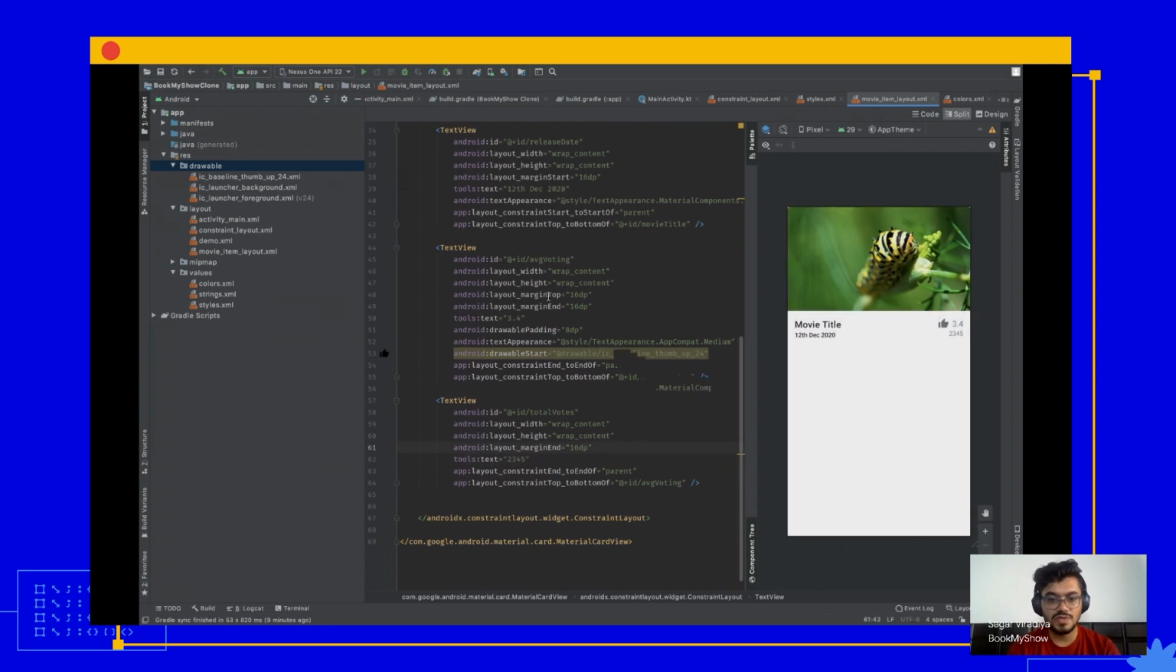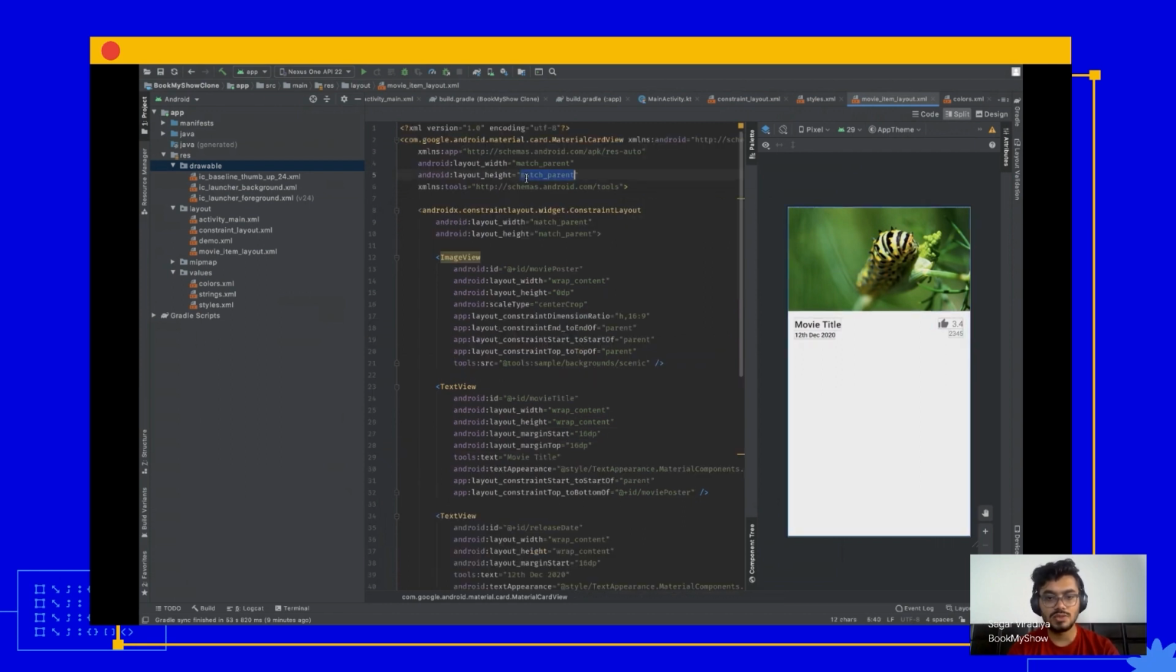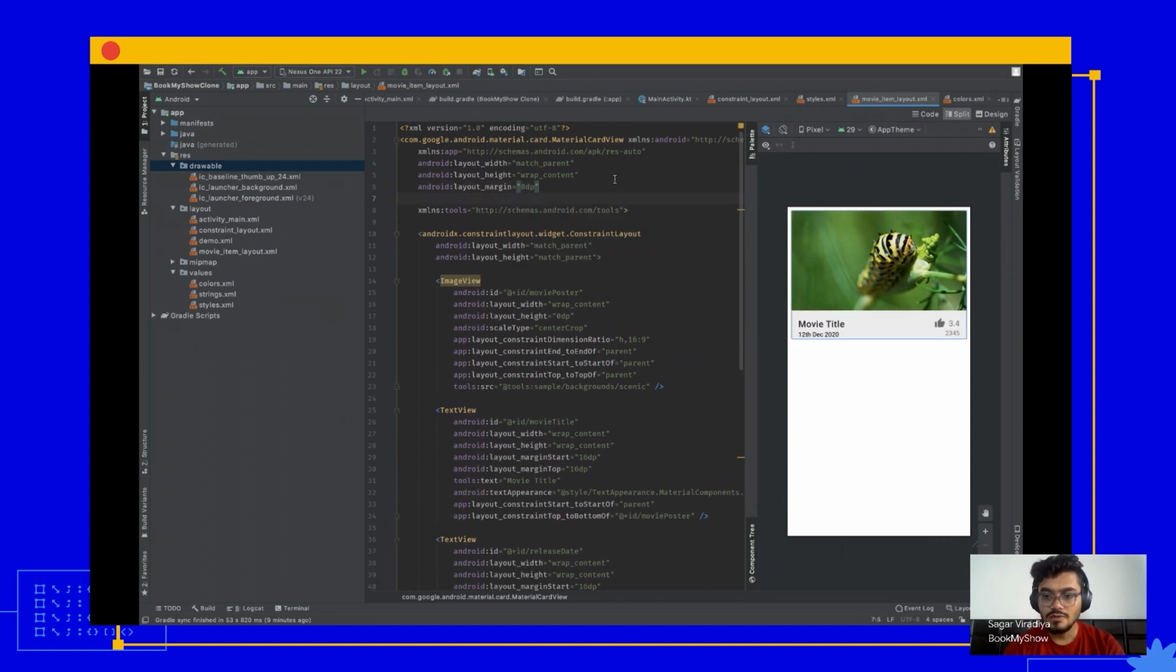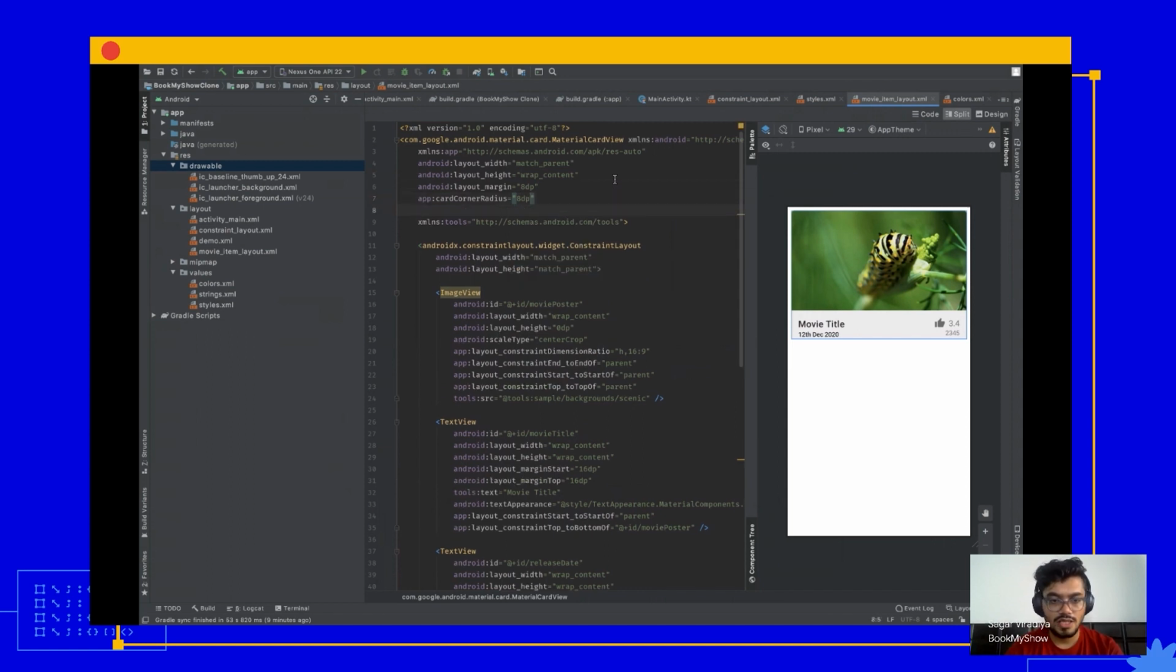As you can see, there are a few things we have to do. We have to change this height to wrap content so that it will nicely wrap our entire view, and we just have to give margin around the card. You can use the layout margin attribute and provide margin. Okay, let's just use 8 dp as a margin, and we also have to give corner radius. For that, use this attribute and give corner radius, and let's give elevation as well so that it will cast a shadow.